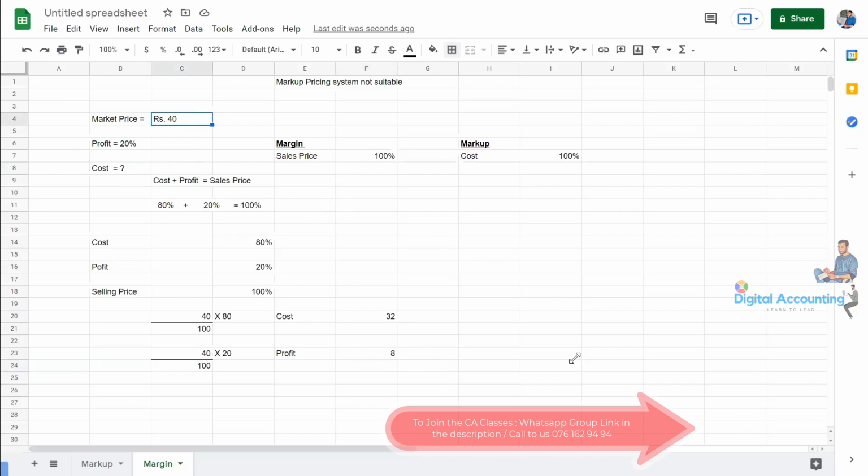Is it making sense, guys? What I am saying is simple, right? Simple percentages. Only remember that in the margin method we take the sales price as 100%, and in the markup method we take the cost as 100%. That's it. There is no magic here.